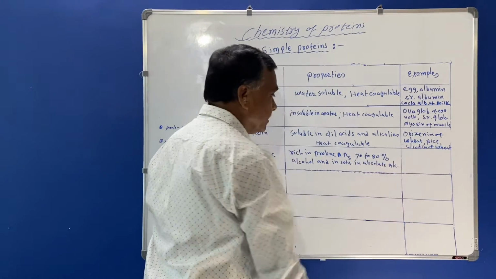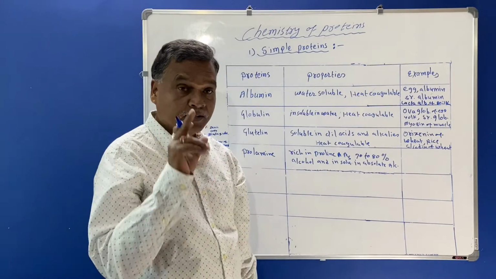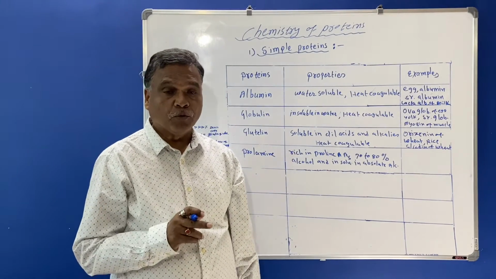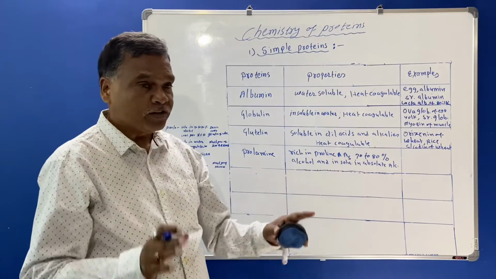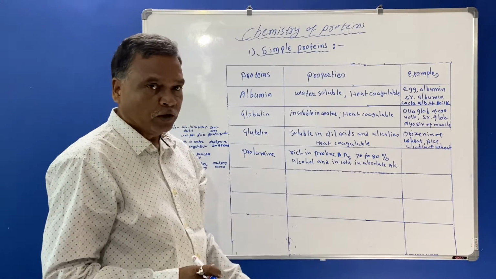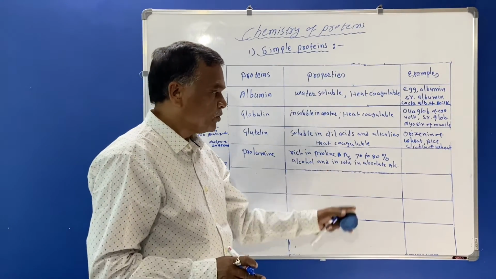So you must know that they are soluble in 70 to 80% of alcohol, means they are not purely soluble in absolute alcohol. Absolute alcohol shows the insolubility here.